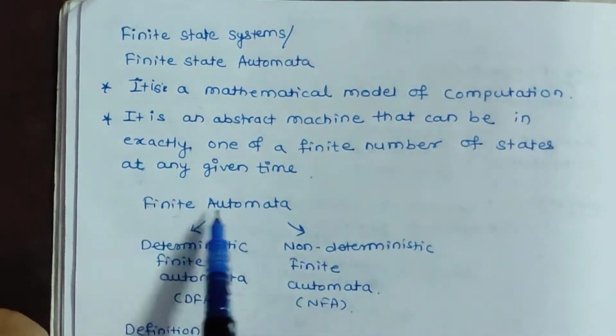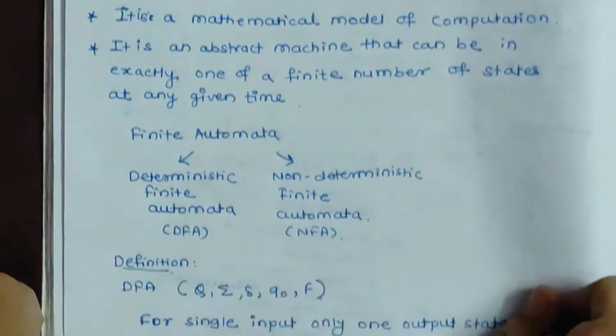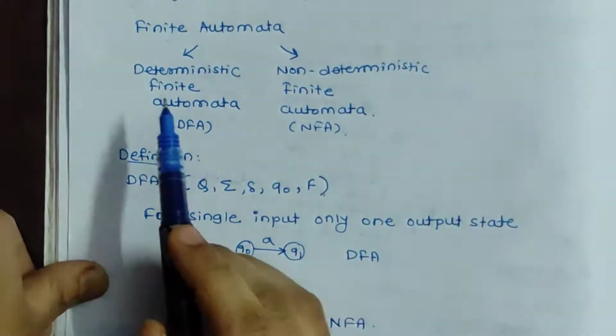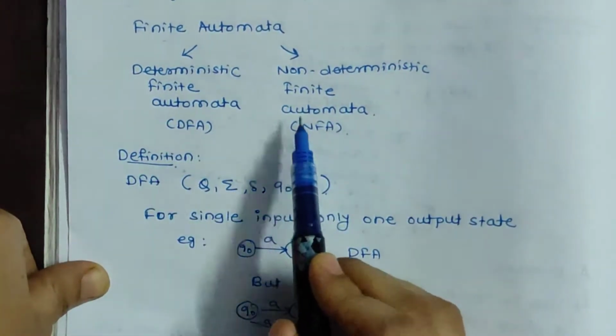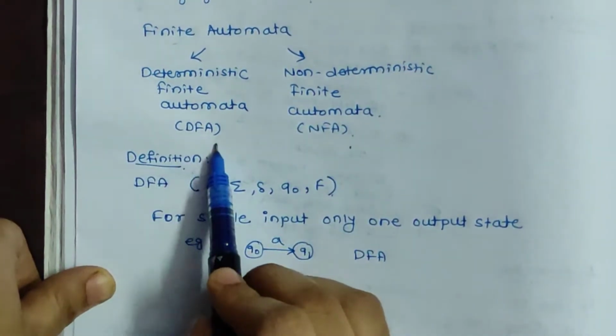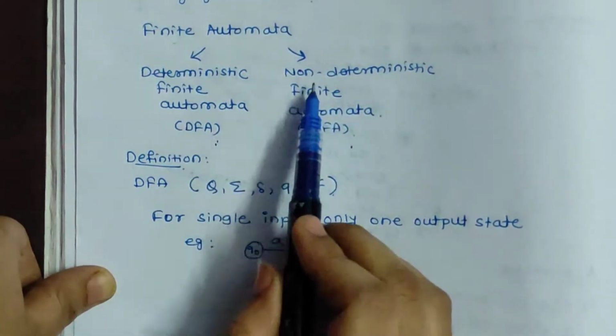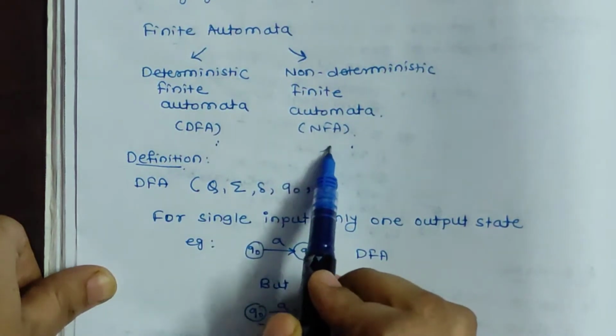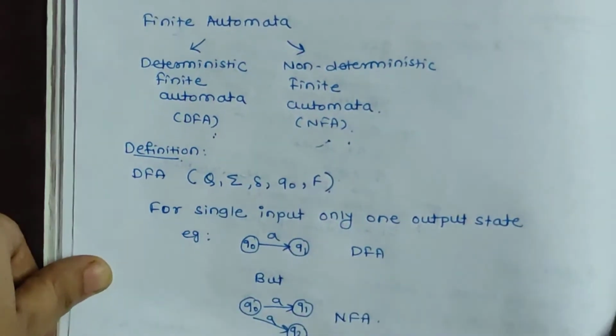Now finite automata can be of two types. It can be a deterministic finite automata or a non-deterministic finite automata. Deterministic finite automata we call DFA and non-deterministic finite automata can be called NFA.